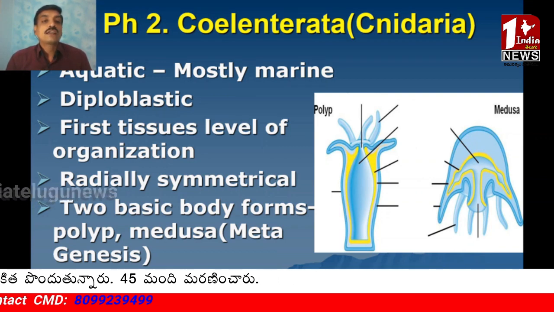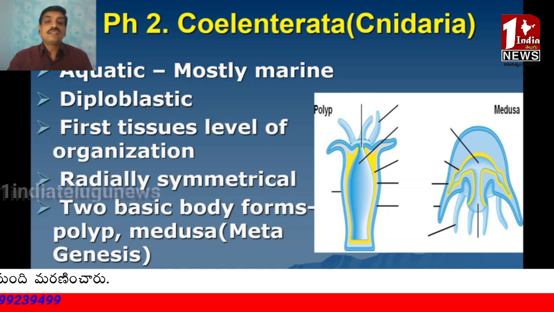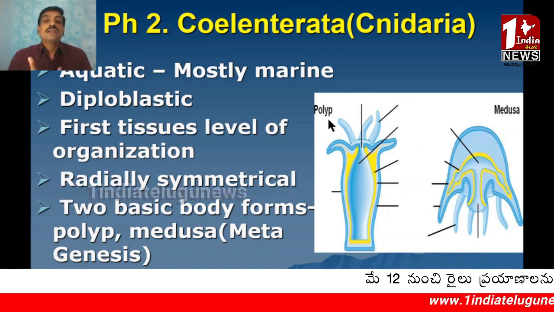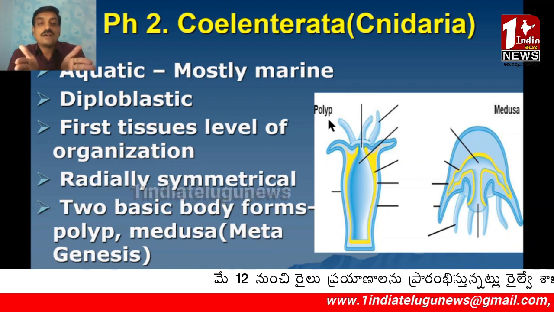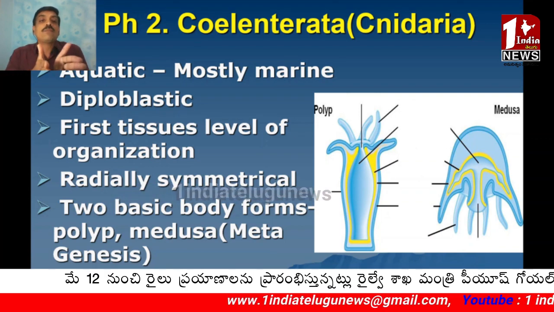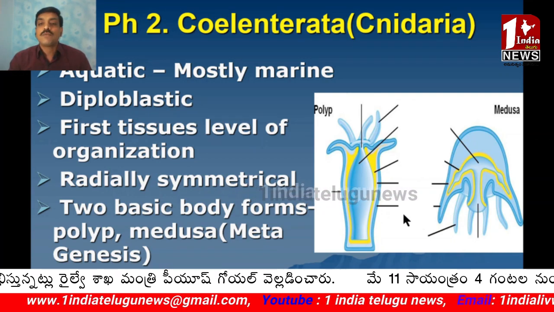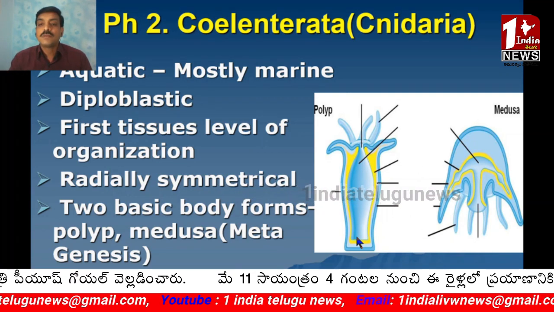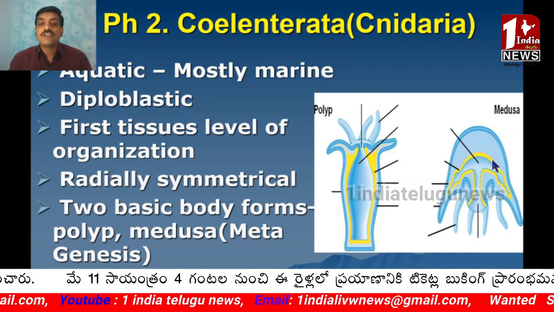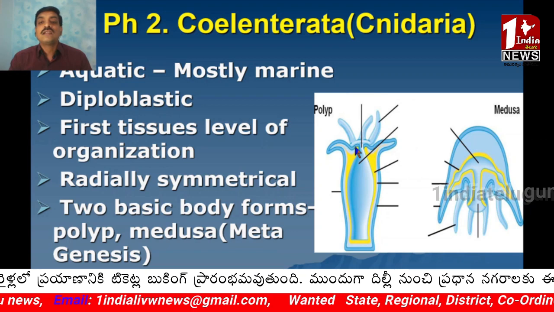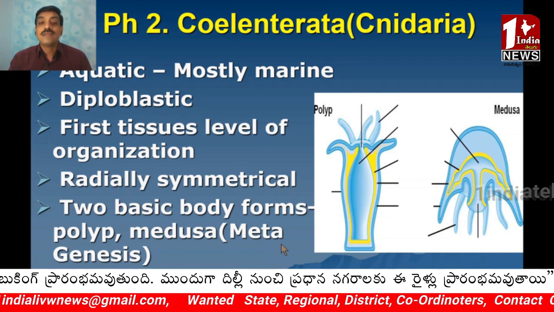tissue level of organization. They are radially symmetric. Radial symmetry means they can be cut into two equal halves in any plane passing through the central axis. Two basic body forms are observed, that is the polyp and medusa. Here you can observe the polyp form and this one is the medusa form. These two forms alternate with each other in the life cycle. That's why it is called metagenesis.